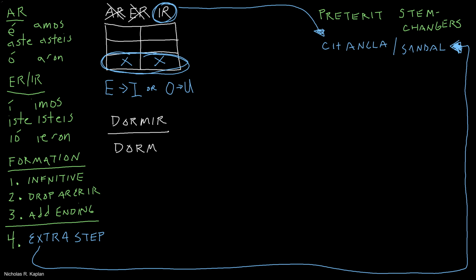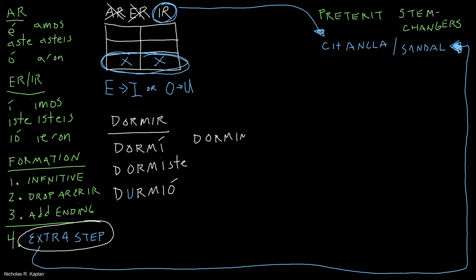So step 1, start with your infinitive. Step 2, drop off your AR, ER, or IR ending. And step 3, add your ending. All right, dormí. I don't need to do anything extra because it's not box 3 or 6. Dormiste. But now look, I'm down in box 3, which means start with your infinitive, drop your ending, add ending, ió. But now I've got that extra step. That O changes to a U, durmió. Dormimos, dormisteis, durmieron. Now, right now, you're going to need to go through that process 1, 2, 3, 4, super slow. But when you get it and know it, it'll be much faster.